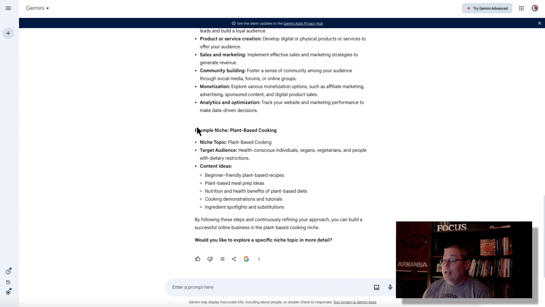An example niche. It gave us an example niche in plant-based cooking. Target audience: health-conscious individuals, vegans, vegetarians, and people with dietary restrictions. Would you like to explore a specific niche in more detail? So it gave you an example, and it was plant-based cooking.